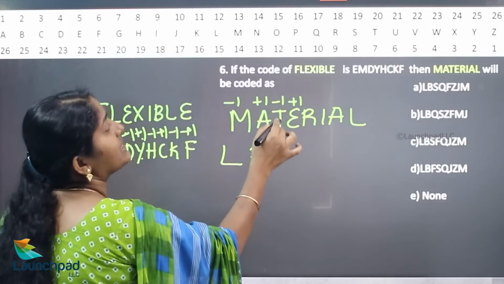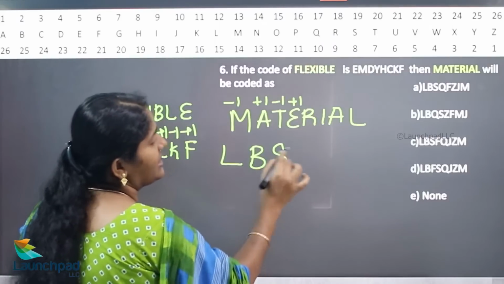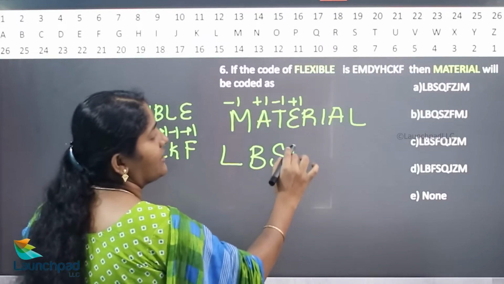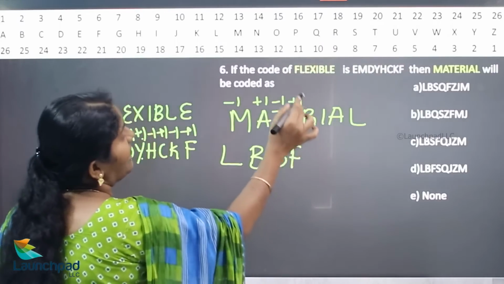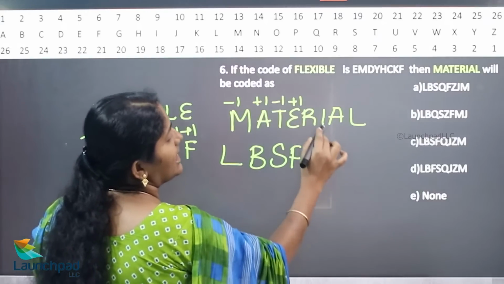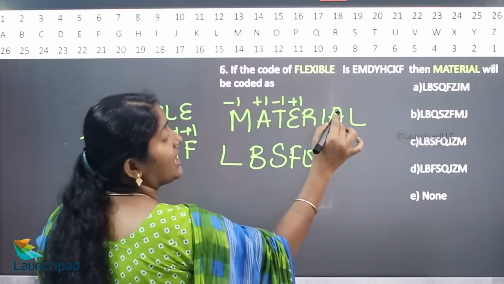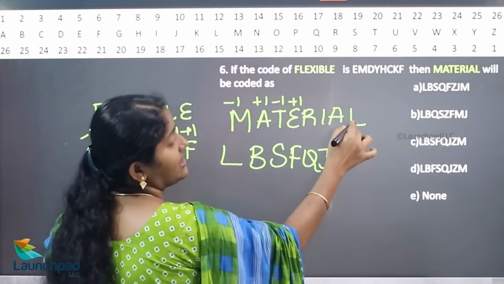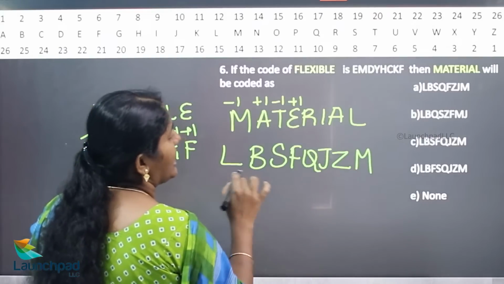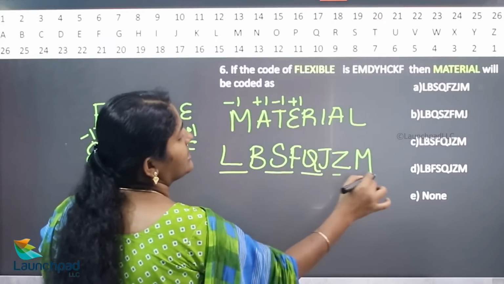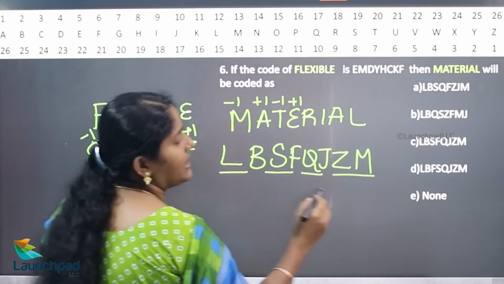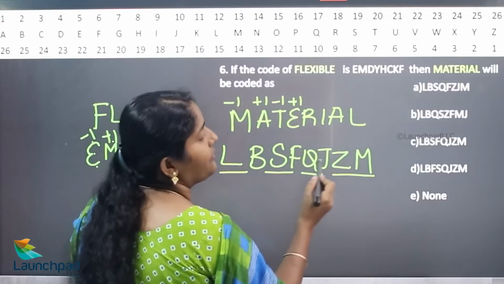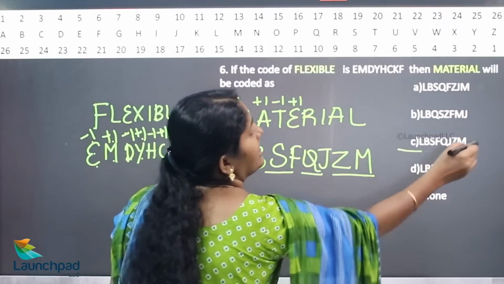B. What is the previous letter of T? Previous letter of T is S. What is the next letter of E? F. What is the previous letter of R? Q. What is the next letter of I? J. What is the previous letter of A? Z. What is the next letter of L? M. So L, B, S, F, Q, J, Z, M.